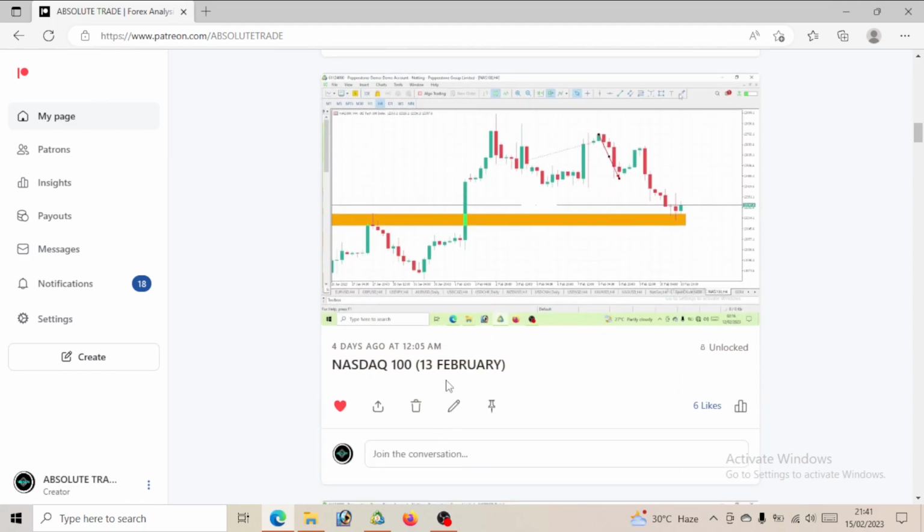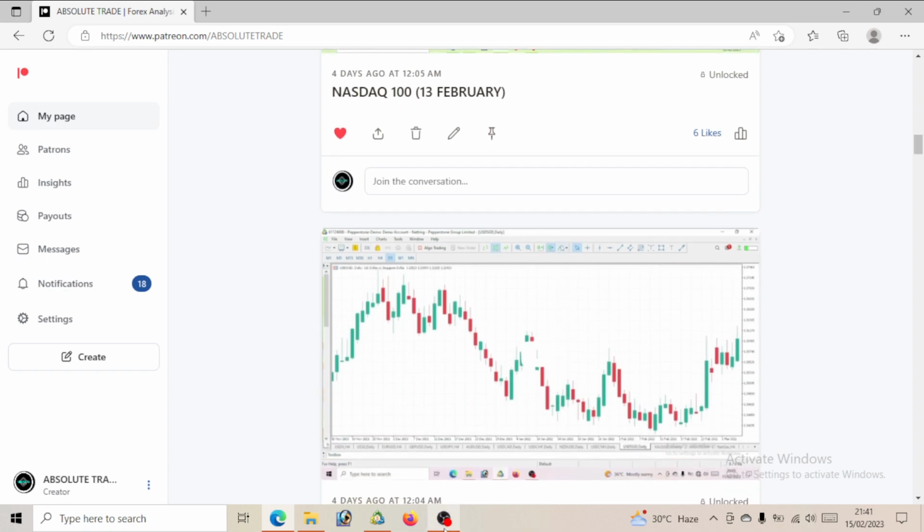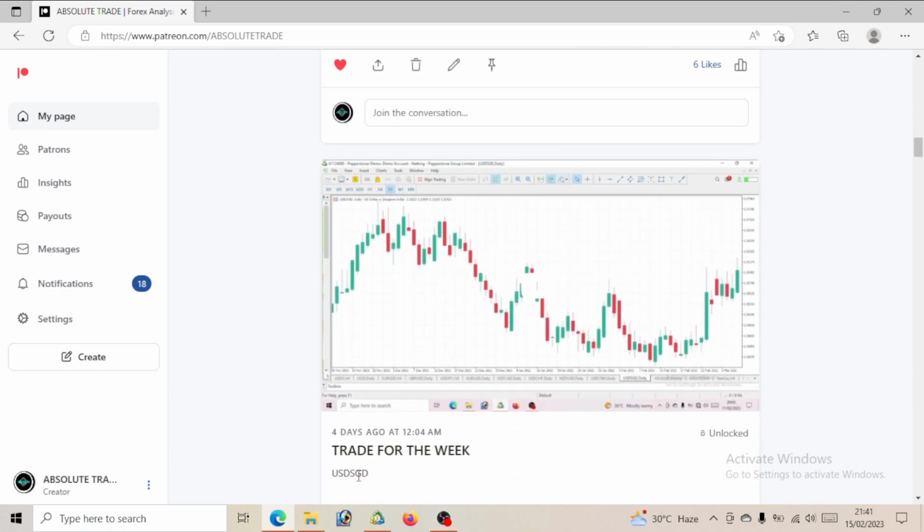The trade we also took on Monday was Nasdaq 100. I'm going to pin the video in the channel. Once you click on the channel, you will see the video. The trade we took, we got to our targets. We made what we were looking for. And the trade for the week is USD Singapore dollar. We've also gotten to that target.